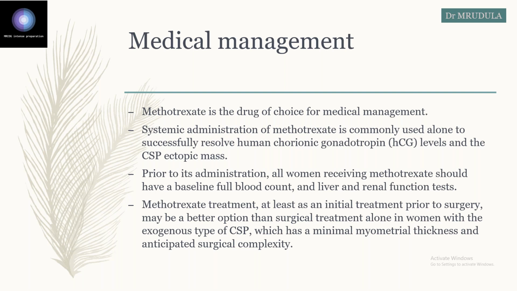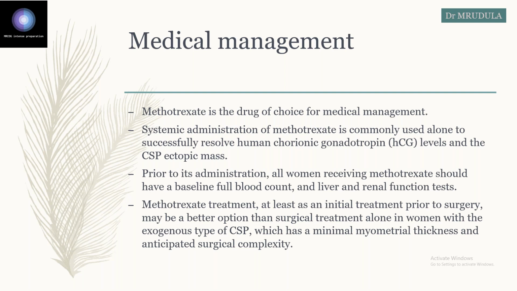So systemically, the dose will be the same, that is 50 milligram per meter square. Systemic administration is usually used alone, and what you have to do, like in tubal ectopic, is monitor the beta HCG levels. Prior to administration of methotrexate, the woman should have a baseline full blood count, liver and renal function tests as per the GTG. Okay, it can also be used as a combined treatment before surgery.